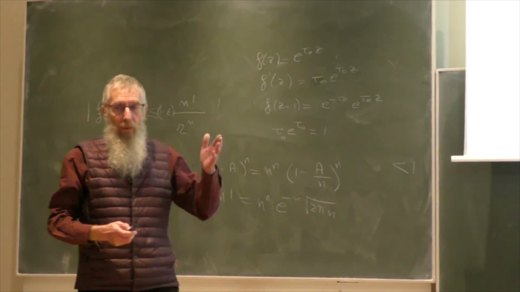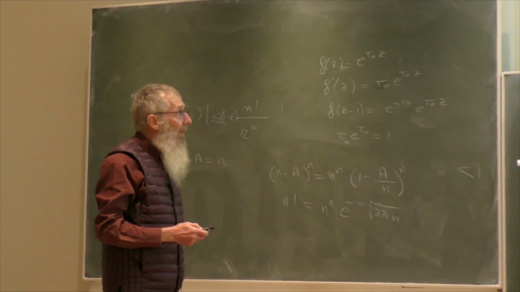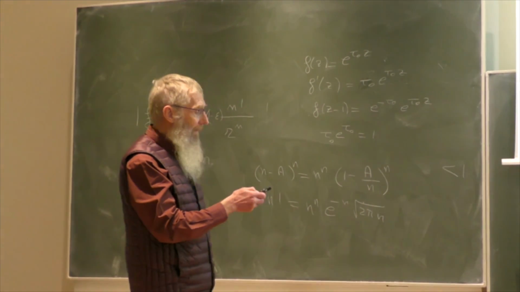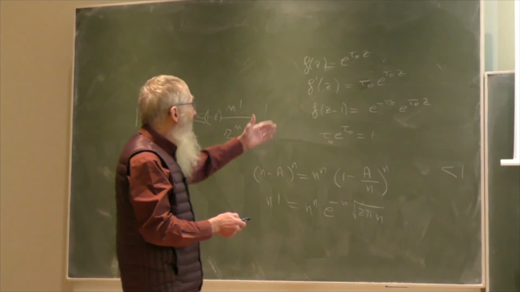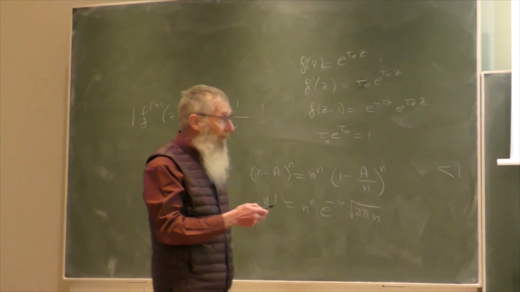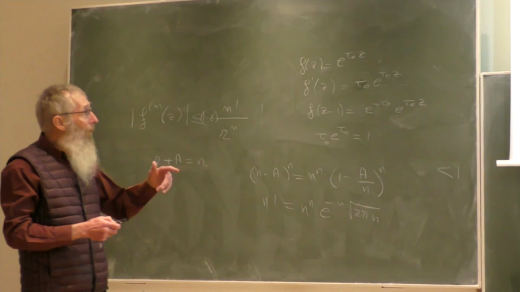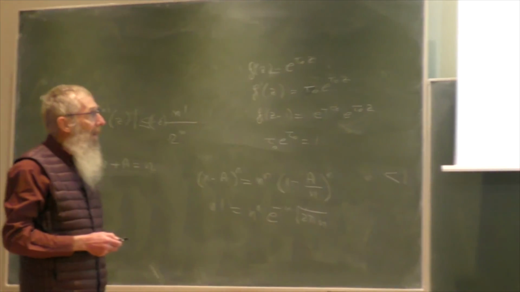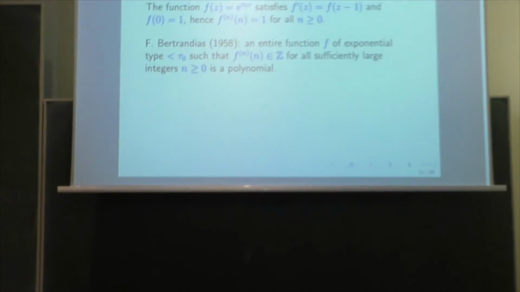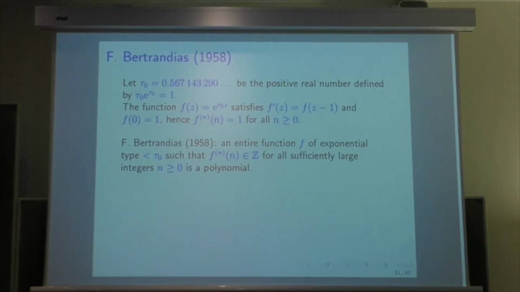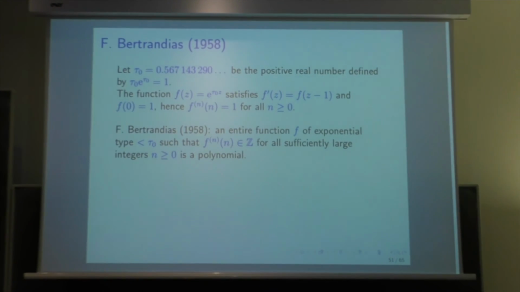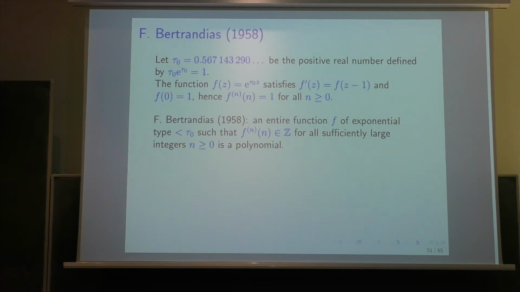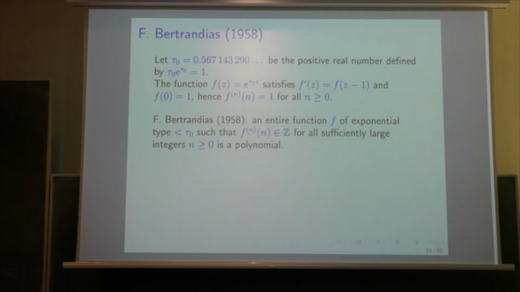So this value of tau 0 is 0.56 and so on. And so this function satisfies f prime of z equal f of z minus 1. F of 0 is 1. And therefore, all the derivatives of order n at the point n will take the same value, which is 1. And Françoise Bertrand-Diaz proved that an entire function of exponential type less than tau 0, and such that all these numbers are integers for sufficiently large integer n, is a polynomial.